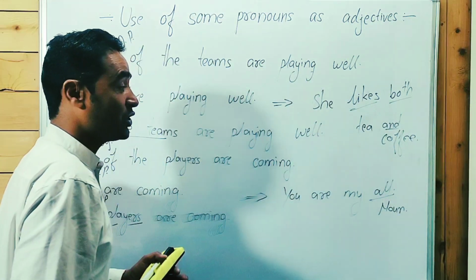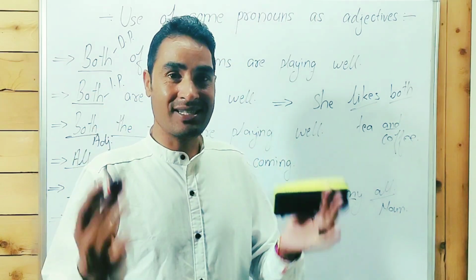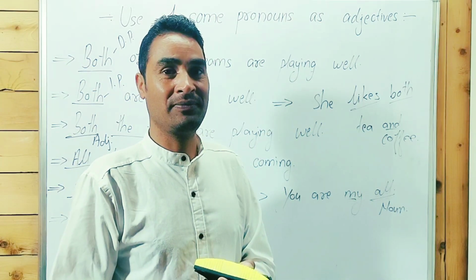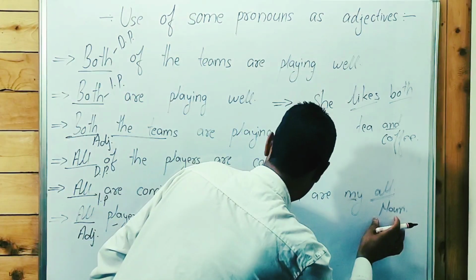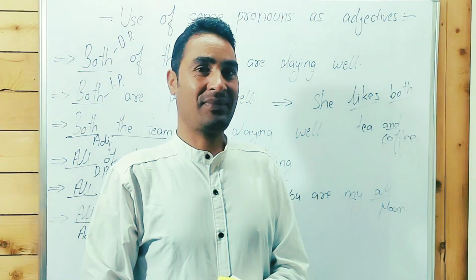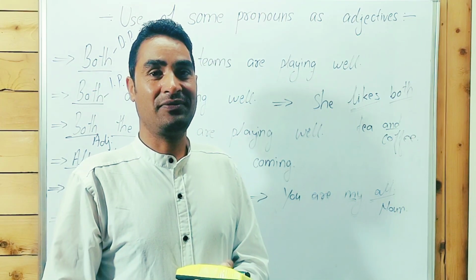So, guys, as you know, "my" is an adjective. An adjective is used to modify a noun or pronoun. So here "all" has been used as a noun. You are my all, you are my everything. "Everything" is a pronoun, as you know. A pronoun can be used in place of a noun.